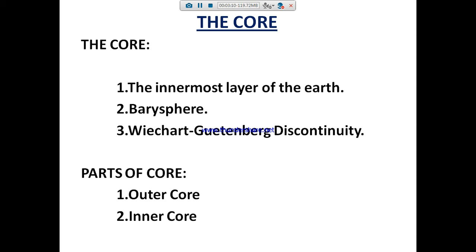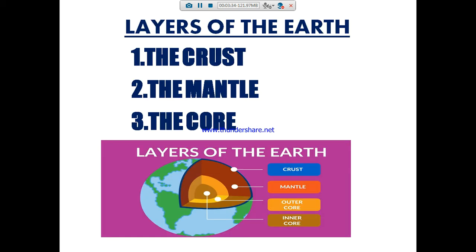So what is meant by the core? The very innermost layer of the earth is called the core. It is otherwise called the barysphere, and it is separated from the mantle by a border called the Weizsäcker-Gutenberg discontinuity. The core is divided into the outer core and the inner core.